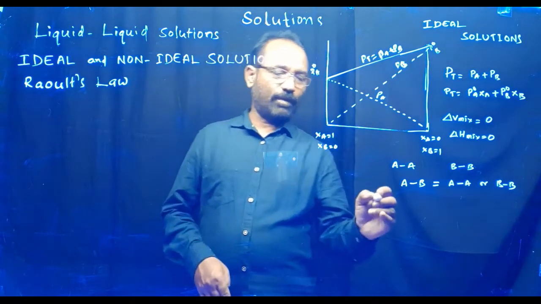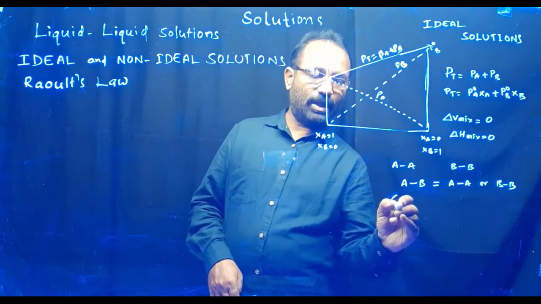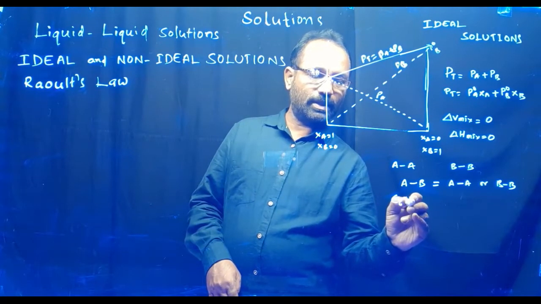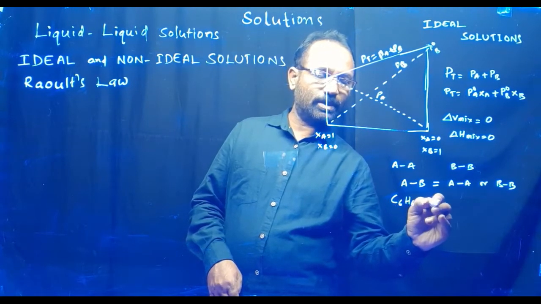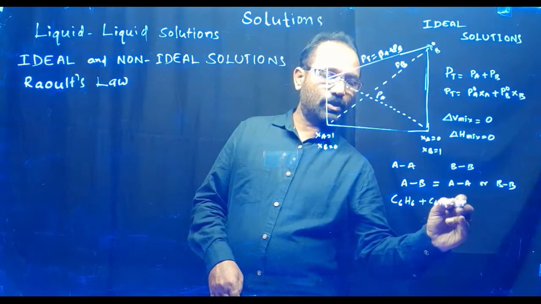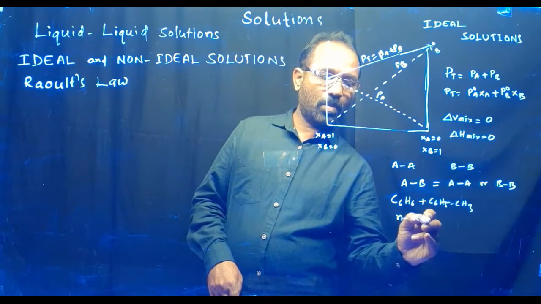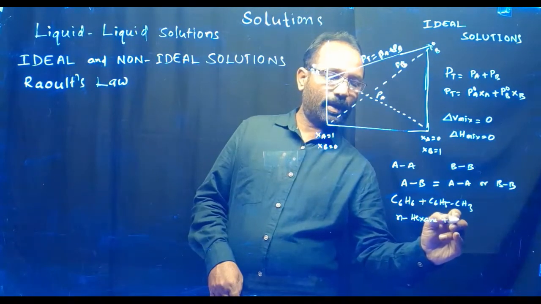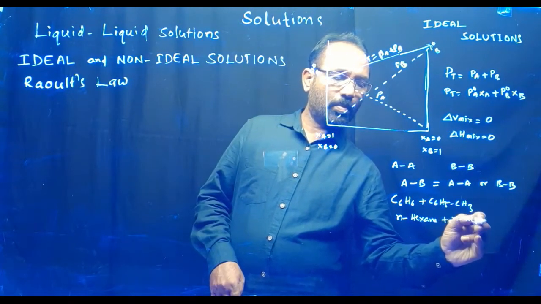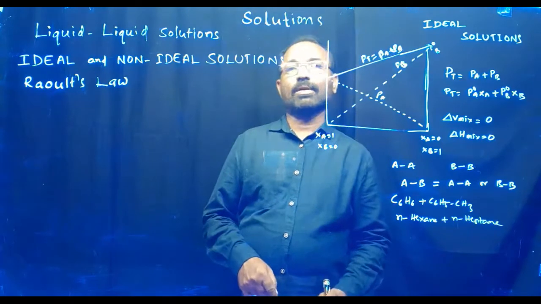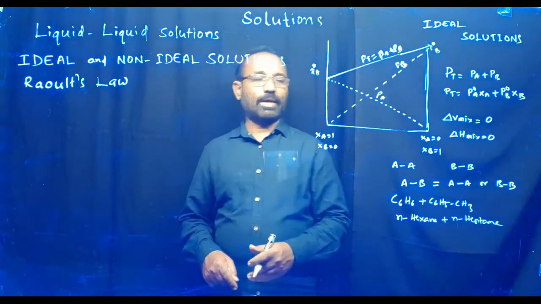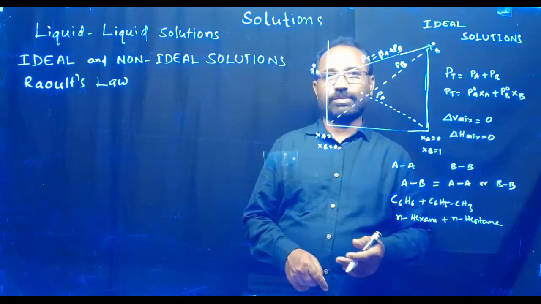Examples of ideal solutions are benzene, C6H6, and toluene, C6H5CH3, and n-hexane and n-heptane.